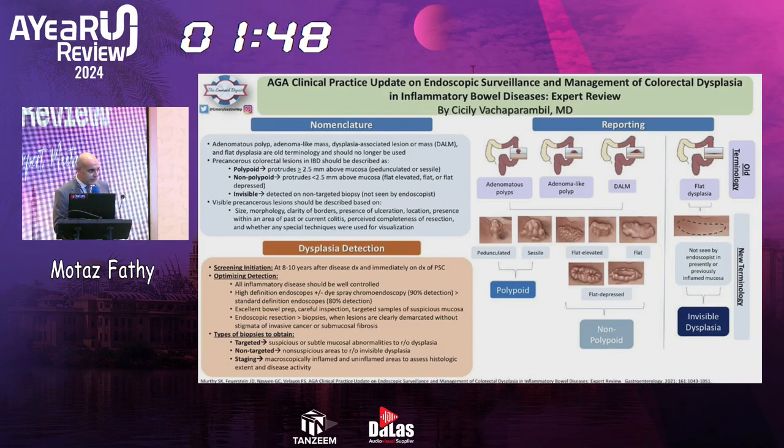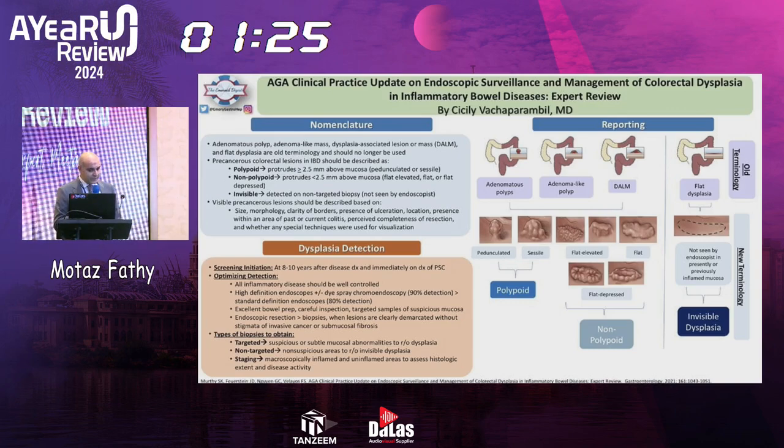So how do we detect dysplasia? Shall we do just colonoscopy and take random biopsies? No, this should not be the case here. It should be targeted biopsy. This is the best option. So the screening initiation should be after 8 to 10 years of diagnosis, or if the patient develops PSC, it should be started now, and it should be done every year.